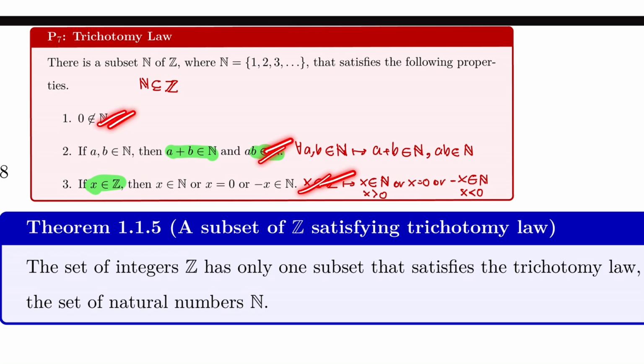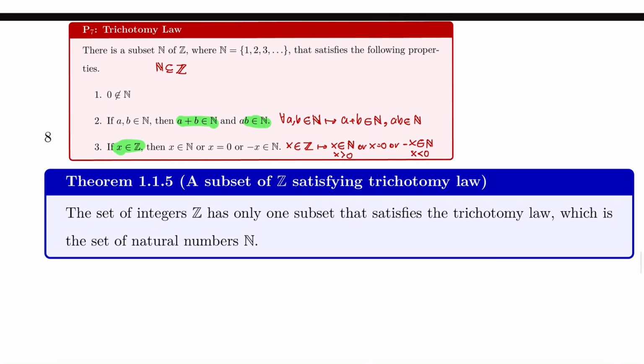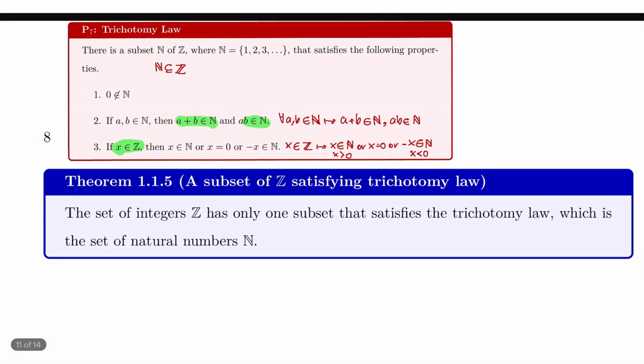These three laws. My question is, is there any subset except the set of natural numbers satisfying the trichotomy law? According to this theorem, there is only one set. That set is the set of natural numbers. All right, let's prove it. Let's start with the proof.